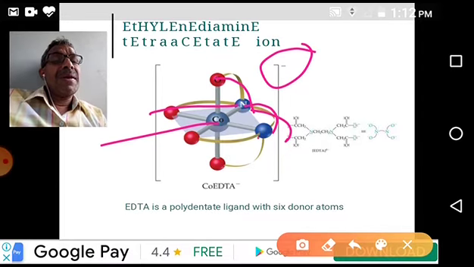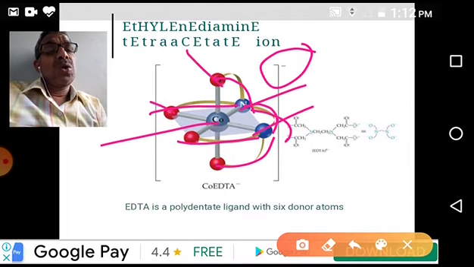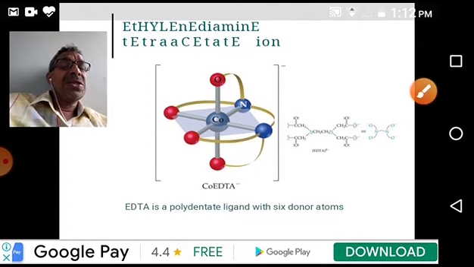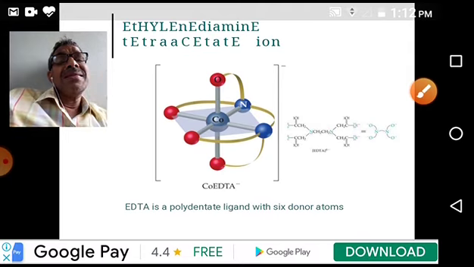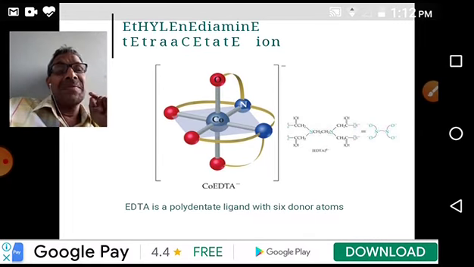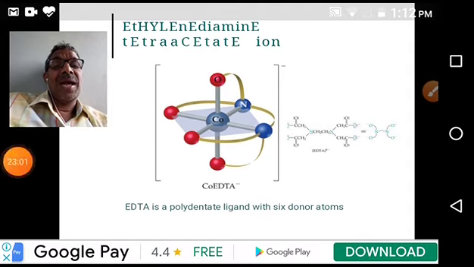This amine has one carboxylate, and the other amine has one carboxylate. So from nitrogens, 2 places; from oxygens, 2 from this and 2 from this. So altogether 6. That means coordination number 6 is satisfied by only one ligand, that is EDTA. So this is the example. It is a polydentate ligand.